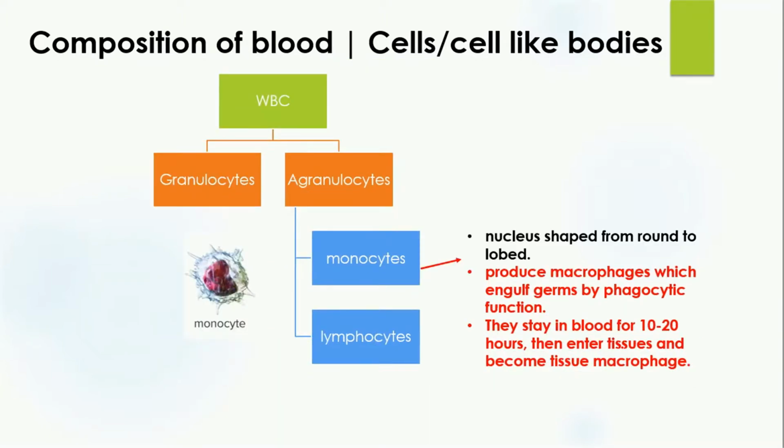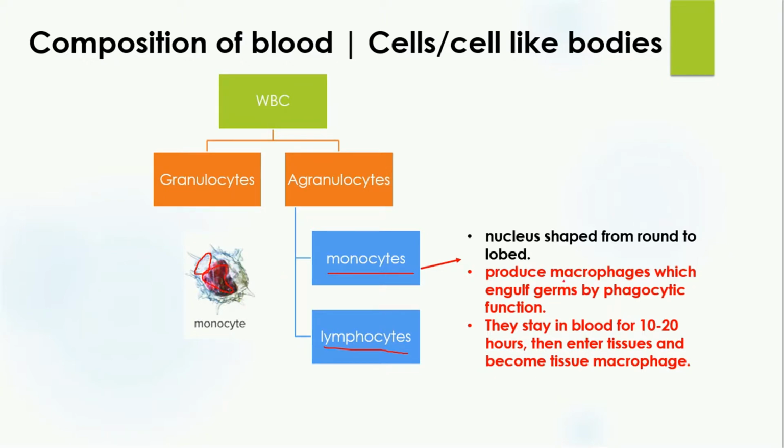Now, talking about the agranulocytes, there are two types of agranulocytes. One is monocytes, the other one is lymphocytes. In the monocyte, you can see its cytoplasm is clear, no granules or grains are present. The nucleus of monocytes is shaped from round to lobed. You can see the nucleus shape here.